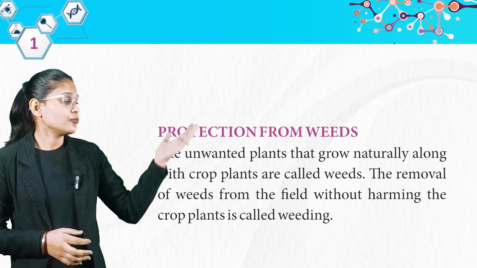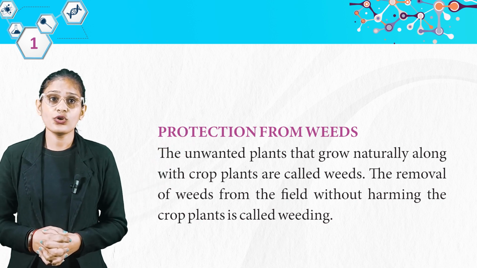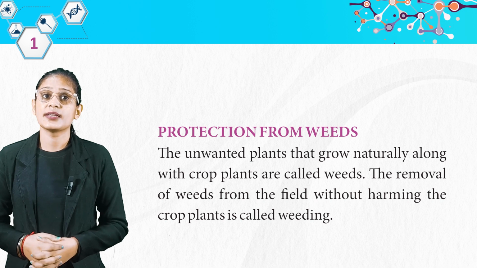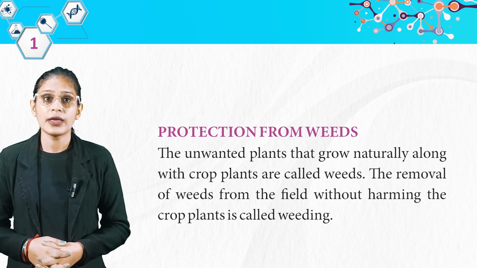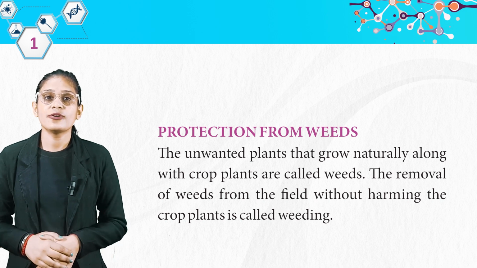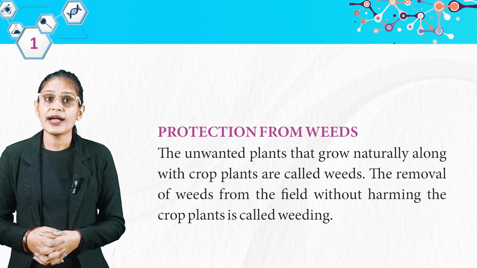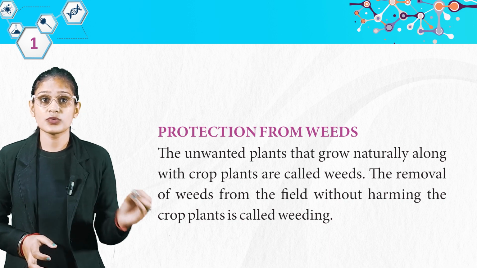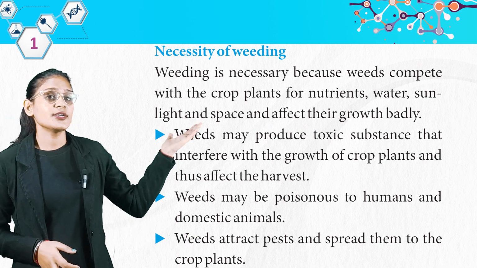Now we have protection from weeds. The unwanted plants that grow naturally along with crop plants are called weeds. The removal of weeds from the field without harming the crop plants is called weeding. So student, ऐसे कुछ unwanted plants हैं हमारी crop के साथ जो grow कर जाते हैं, that is weed. और जब हम उनको क्या करते हैं, अपनी crop को बिना किसी नुकसान के उन्हें अलग करते हैं, that is weeding.